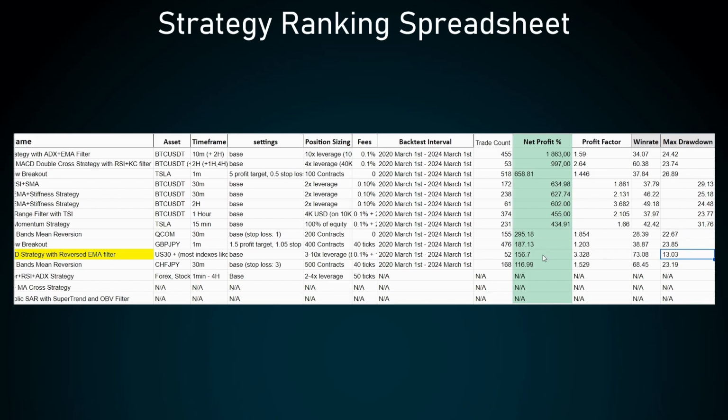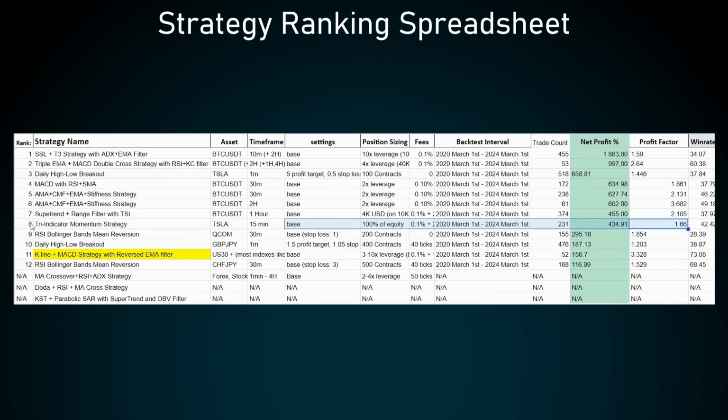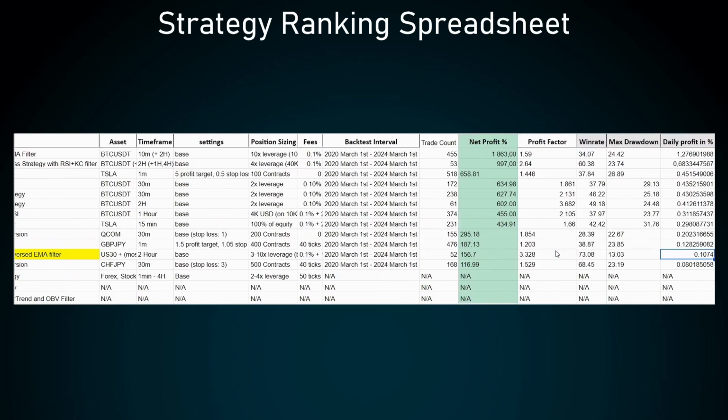So if I would have doubled the position sizing, the strategy would be placed somewhere around here, at around the 8th place. Here I put the results for the US30 2-hour chart with the base optimization setting I showed you. I have used a 3x leverage, a 0.1% fee with a 10-tick slippage, and here are the backtest results.